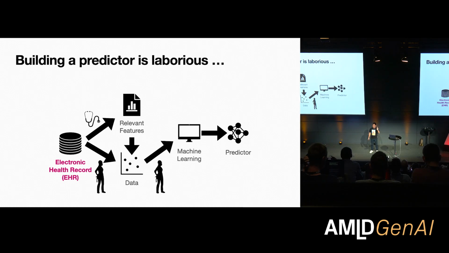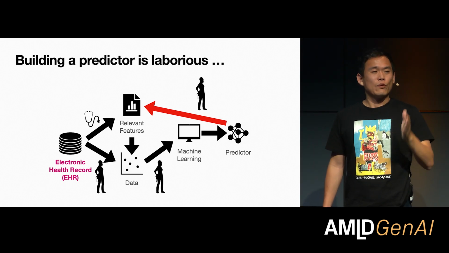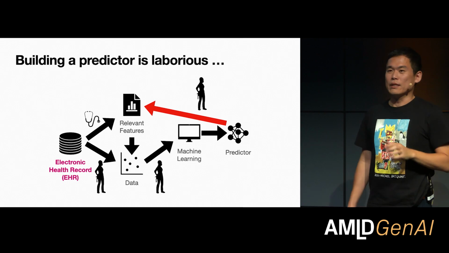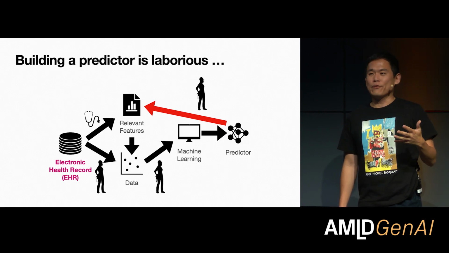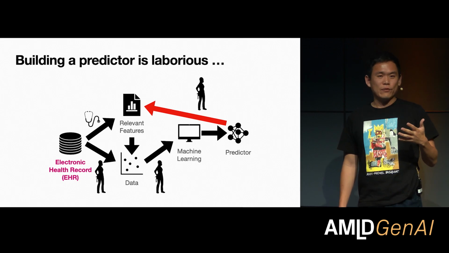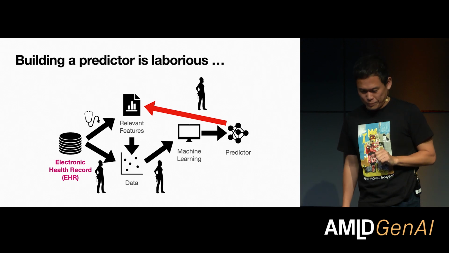Now, as you have probably experienced yourself, you cannot build a perfect predictor at once. We always iterate nonstop. So we're going to go back to the very first step, that is, to figure out the relevant features, and then go through this cycle again and again until we feel that we have a reasonable predictor. But the unfortunate thing is we have to do it for every single prediction question that I showed you on the previous slide. And those are only 5 of them; there could be hundreds, if not thousands, of those predictors. It's just so difficult to do.